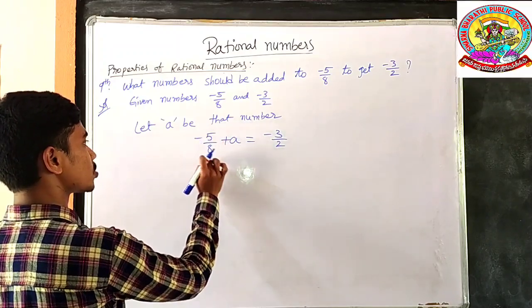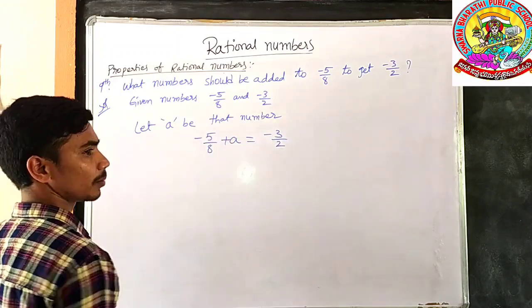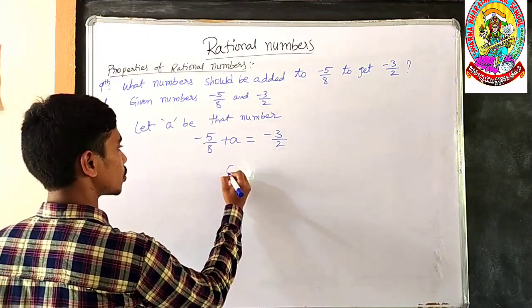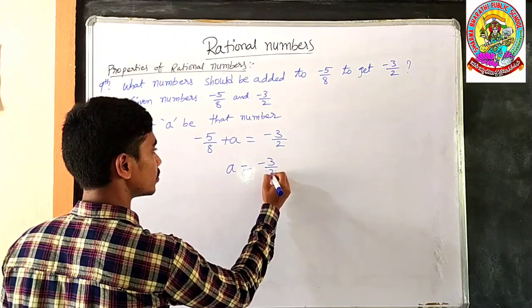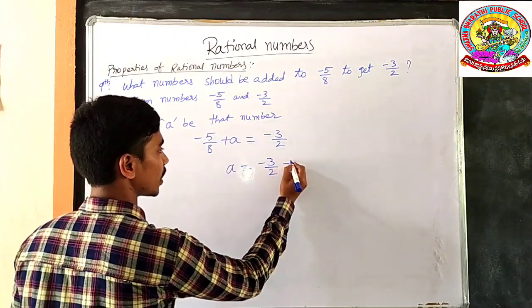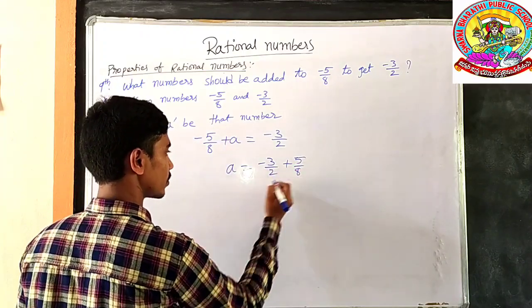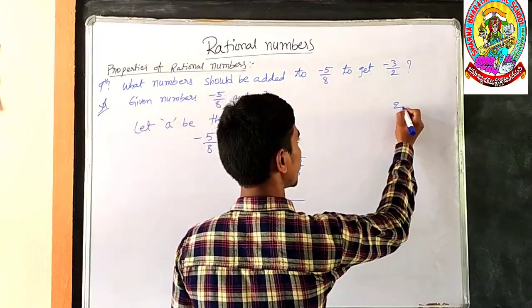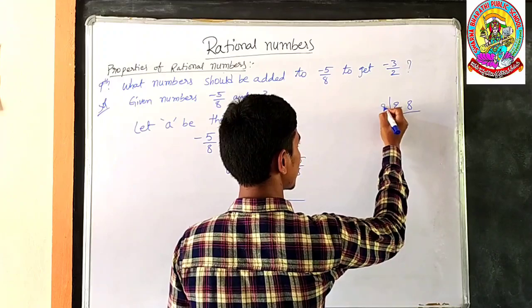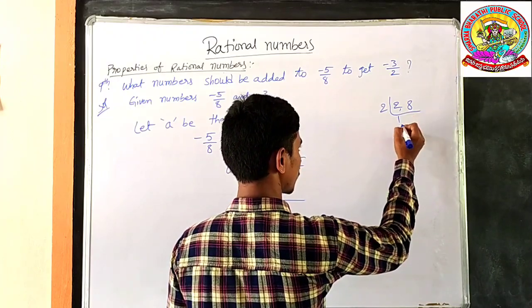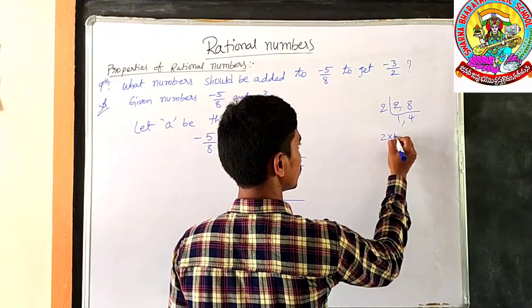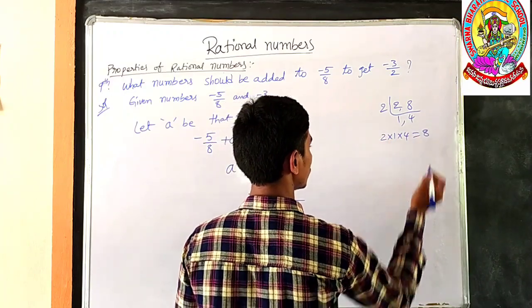So transpose minus 5 by 8 to that side. The sign of this fraction will be changed. So A is equal to minus 3 by 2, minus 5 by 8 becomes plus 5 by 8. Now find the LCM of 2 and 8. In the 2 table, 2 goes 1 time, 8 goes 4 times. 2 ones are 2, into 4 is 8.